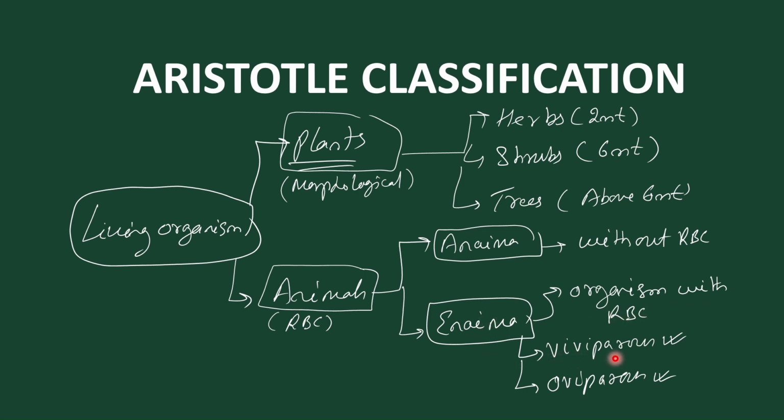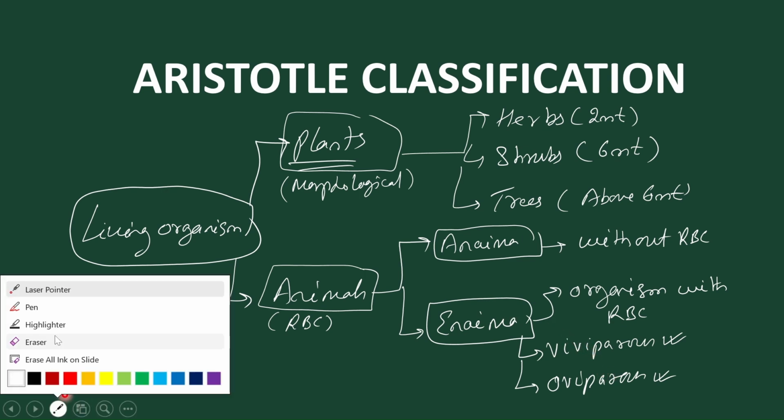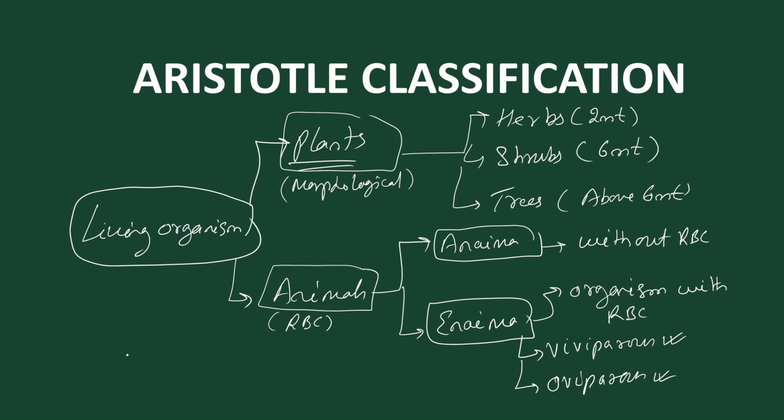And enaima is further classified into viviparous and oviparous. What are viviparous? Organisms giving birth to the young ones. And what are oviparous? They lay eggs. Certain organisms are present like the krait. For example, you take the condition of a snake, the krait, or take the condition of the shark. They are ovoviviparous.